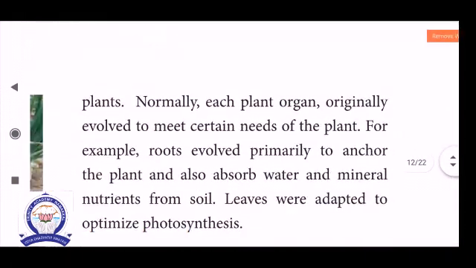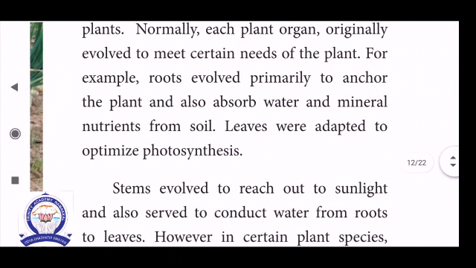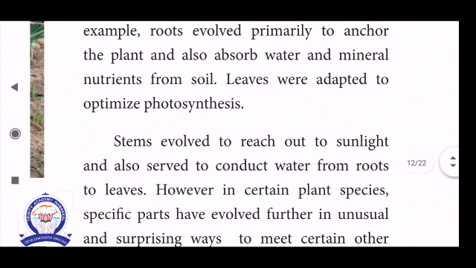Normally each plant organ originally evolved to meet certain needs of the plant. For example, roots evolved primarily to anchor the plant and also absorb water and mineral nutrients from the soil. Leaves were adapted to optimize photosynthesis. Leaves are the photosynthetic organ of the plant.